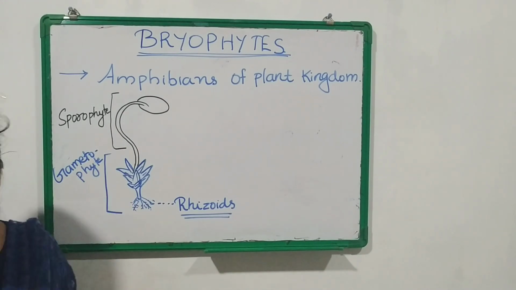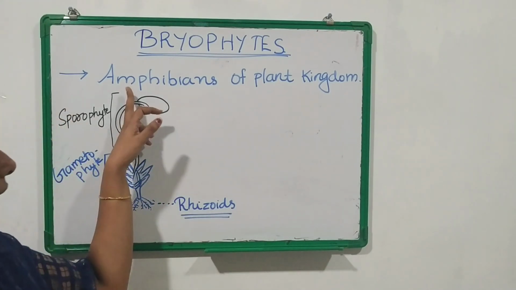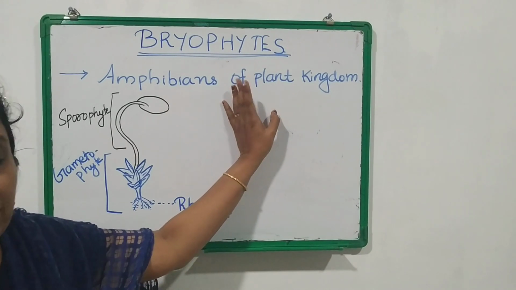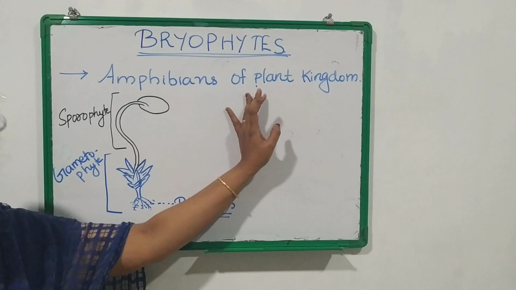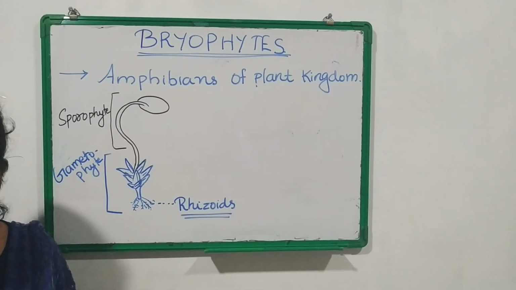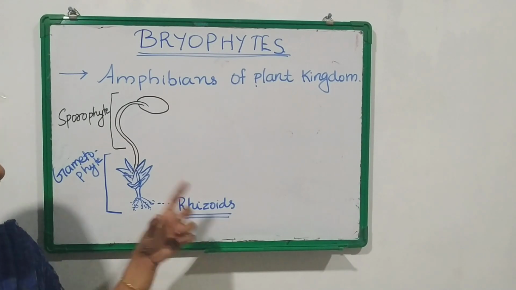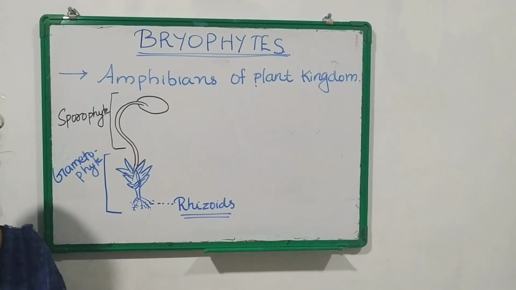Okay, so bryophytes, they are known as the amphibians of plant kingdom. So bryophytes are known as amphibians of plant kingdom because they can live in soil. Okay, they live in soil, but they have to depend on water for their sexual reproduction.